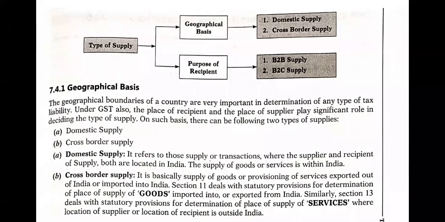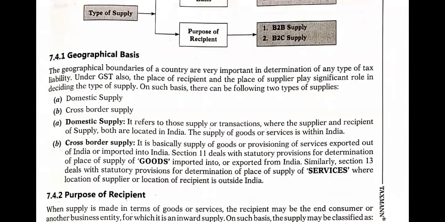As we can see in this chart, under geographical basis, the types of supply are domestic supply and cross-border supply. And under purpose of recipient, the supply is B2B supply and B2C supply. Okay, let us go to the first part, geographical basis. The geographical boundaries of a country are very important in determining the type of tax liability.